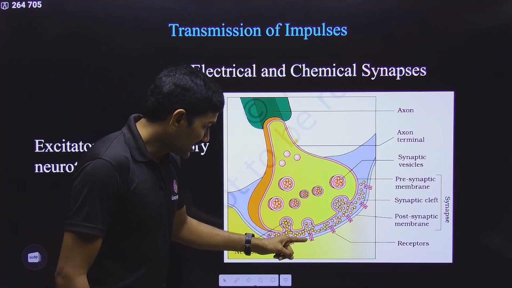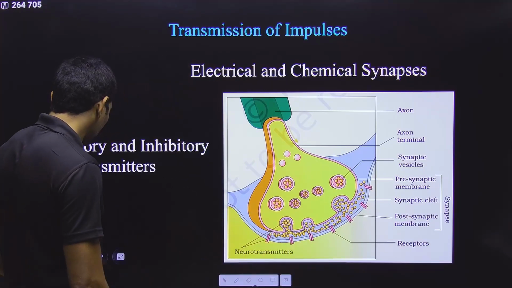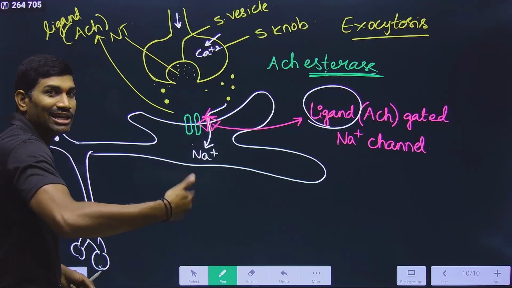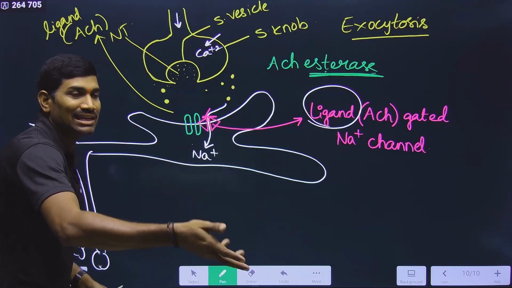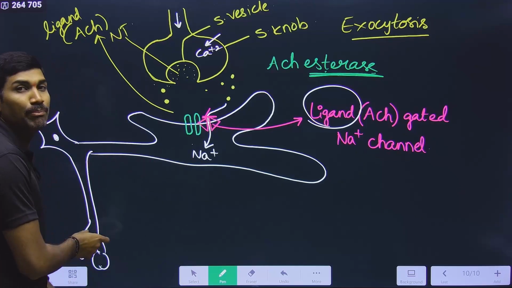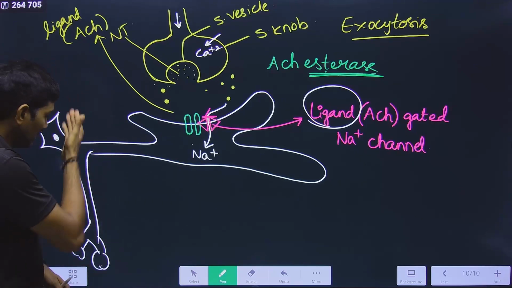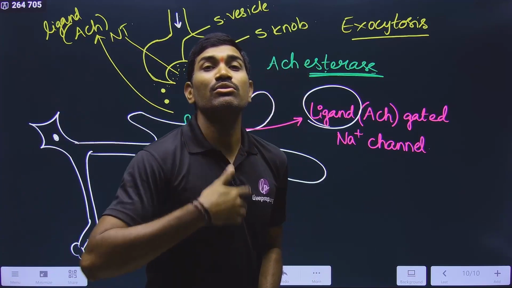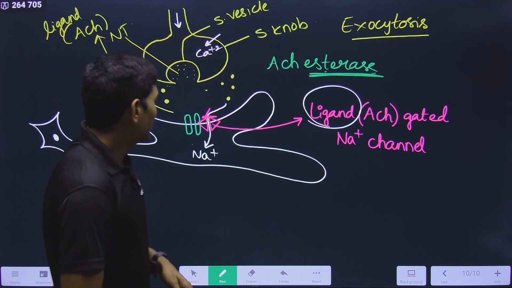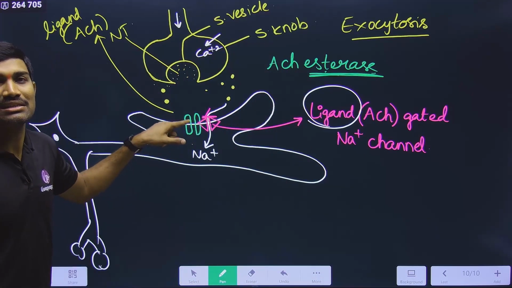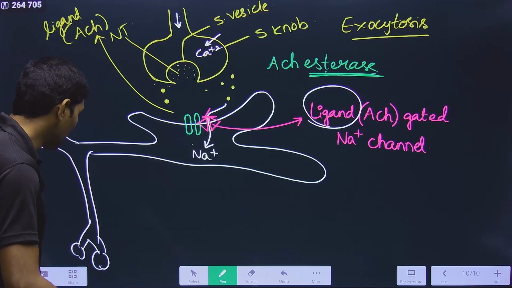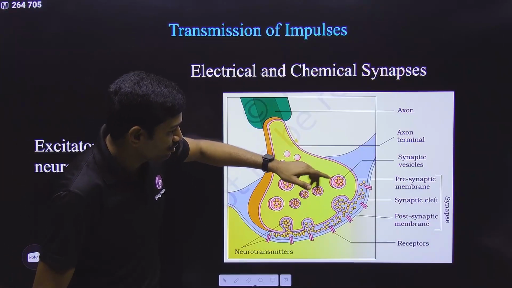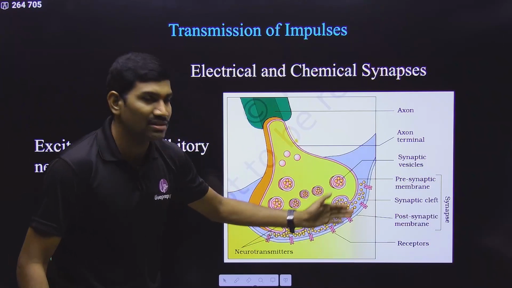So now this attachment is causing the opening of some channels, so that now it will trigger the impulse generation in the next neuron, and now it will keep going on. So in this way it keeps going from one neuron to the next neuron. At the synapse, this is the mechanism that is happening. So in this way, transmission of impulse from one neuron to another neuron is taking place.